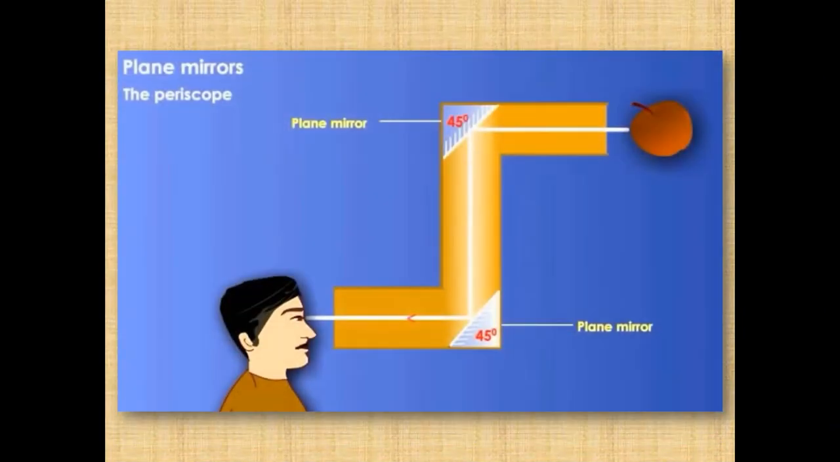Then a very fantastic use of the plane mirror is the periscope, which is used in submarines. A person can see an object which is placed at a certain height with the use of plane mirrors. How? By placing a plane mirror at an angle of 45 degrees in this direction, and placing one more mirror at an angle of 45 degrees at this point. So by placing two mirrors in this position, a person can see an object which is placed at a certain height by using the periscope.